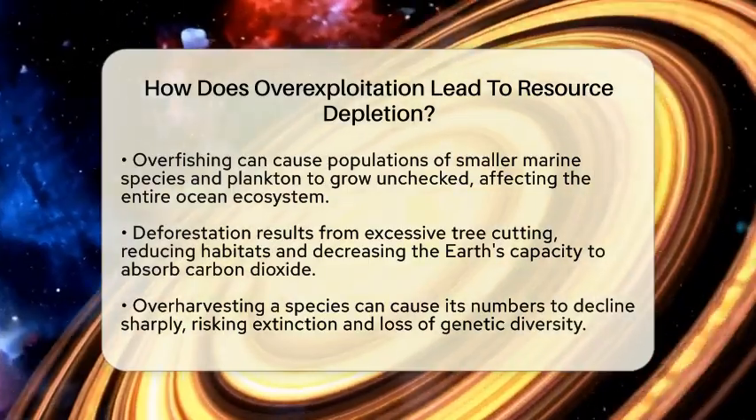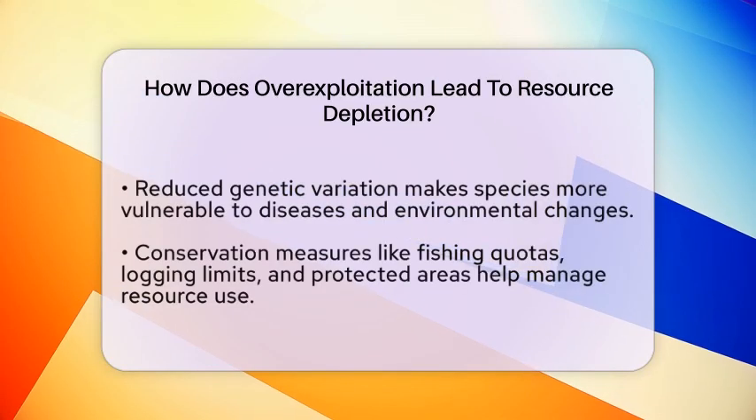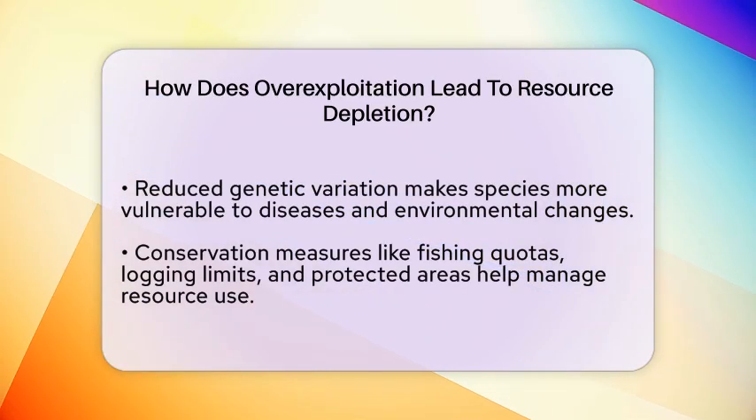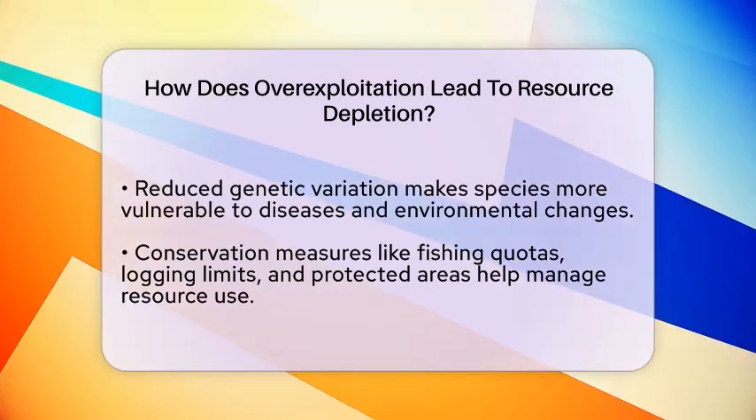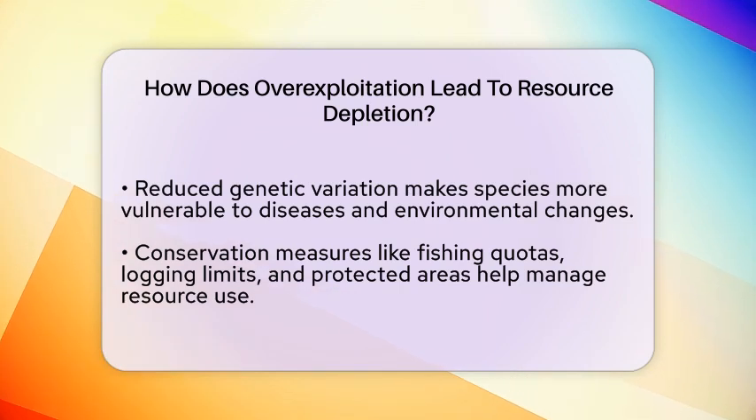Overexploitation also affects biodiversity, which is the variety of life in an area. When a species is overharvested, its numbers drop sharply. If the population falls too low, it can't recover and might become extinct. This reduces the genetic diversity that helps species adapt to changes. Without enough genetic variation, species become more vulnerable to diseases and environmental shifts.